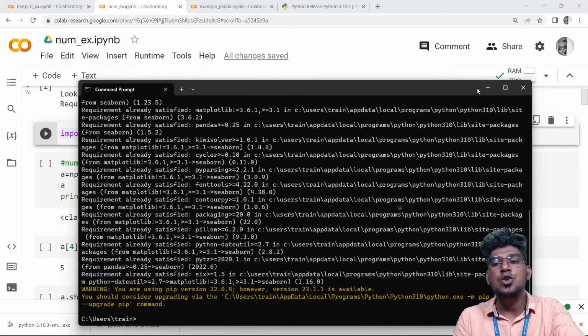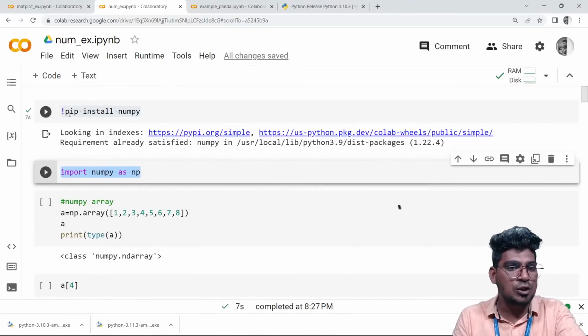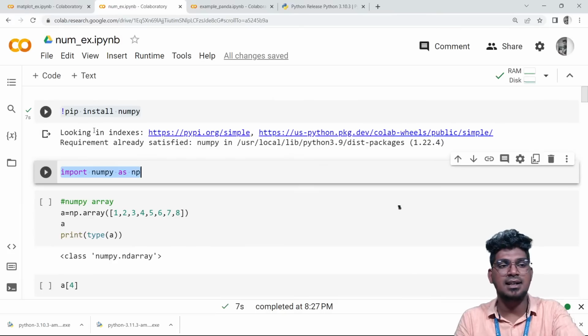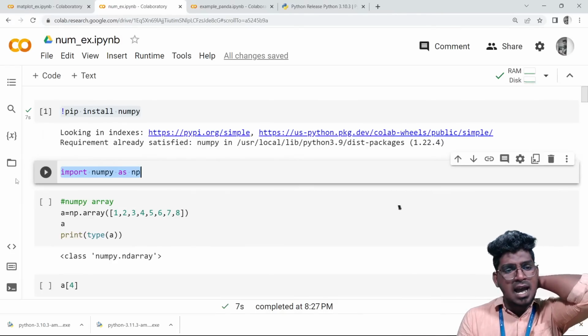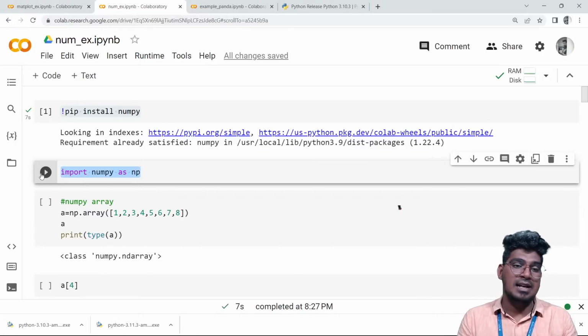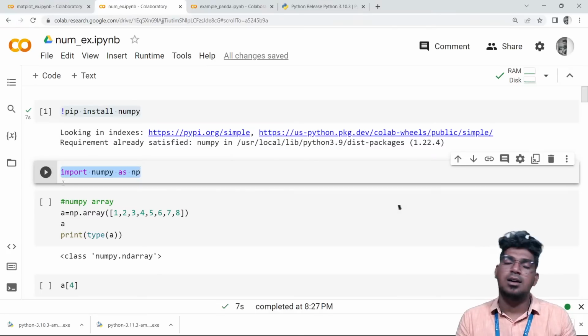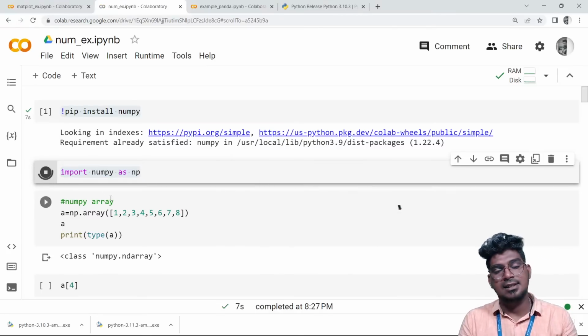In the Google Colaboratory notebook, you have to follow the procedure. If you get an error, just remove the exclamation mark and run it. It will install the package. After that, import NumPy as np. This is the way to import this package.